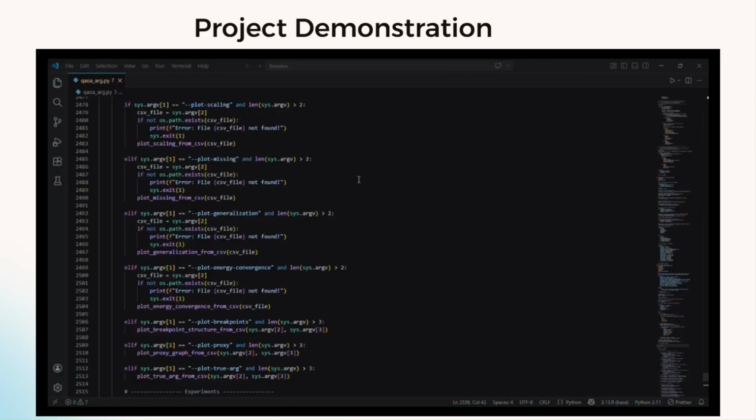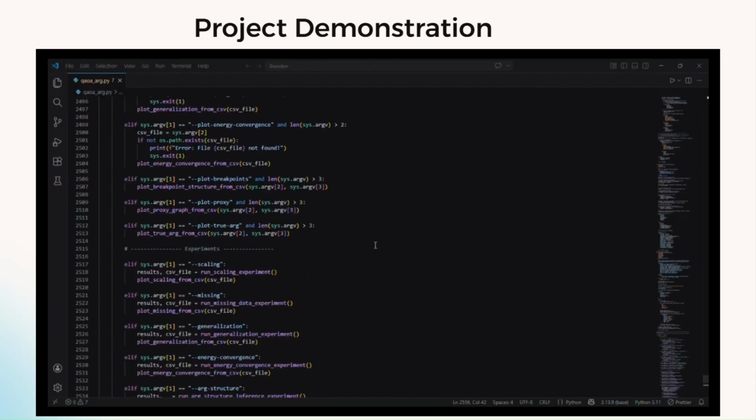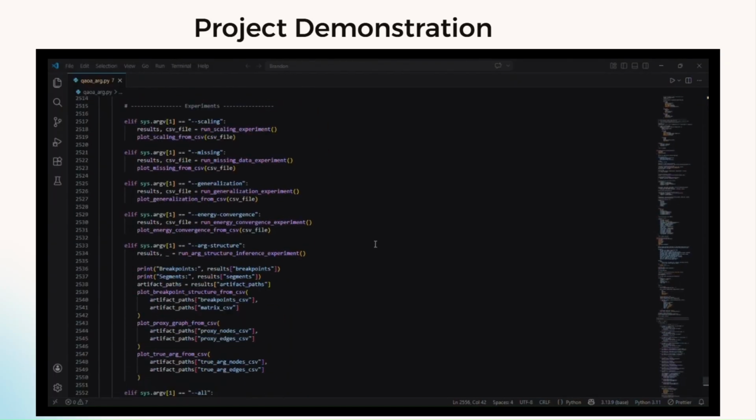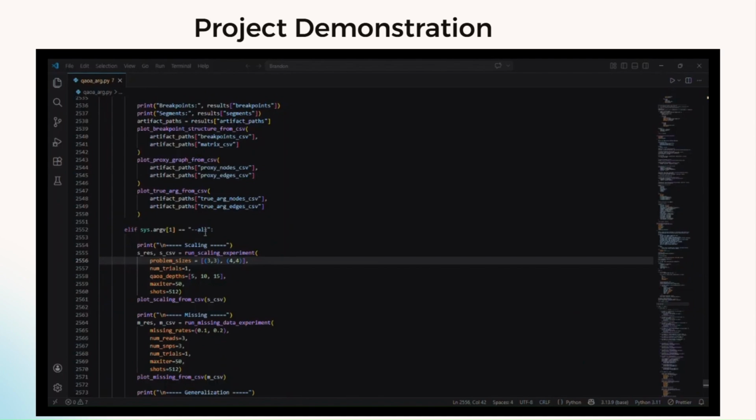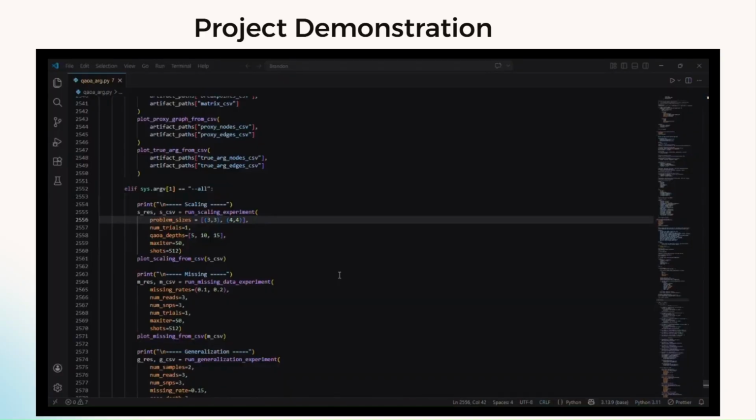Now we would only call these specifically if we already had the CSV files, but for now we will just be going through actually running our experiments. So as you see here, we have our experiments. We can run the scaling experiment with --scaling, and this continues all the way down through the rest of our experiments. Or we can also run --all, and that's what we'll be doing today for our live demonstration to show how this can be run with command line arguments.